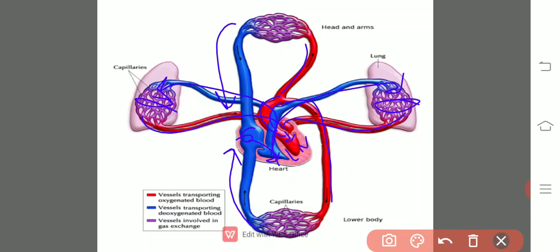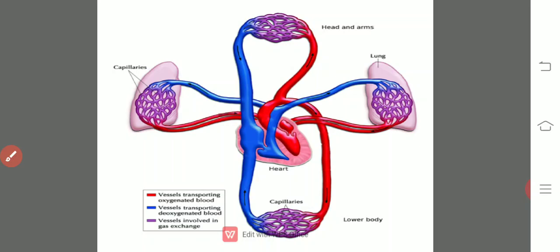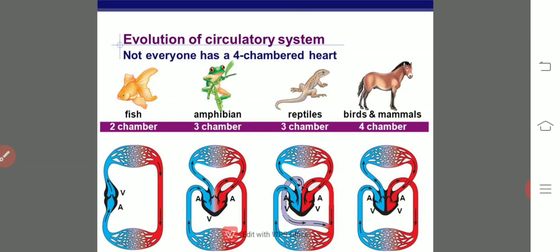And due to the presence of blood cells, they have respiratory pigments like hemoglobin. In the vertebrates, the respiratory pigment is present in the blood cells, whereas in the case of invertebrates it is dissolved in the plasma only. And the blood volume, the amount of blood circulating through the blood vessels, is regulated by the contraction and relaxation of the muscles of the blood vessels. So this is all about the closed type of circulatory system.